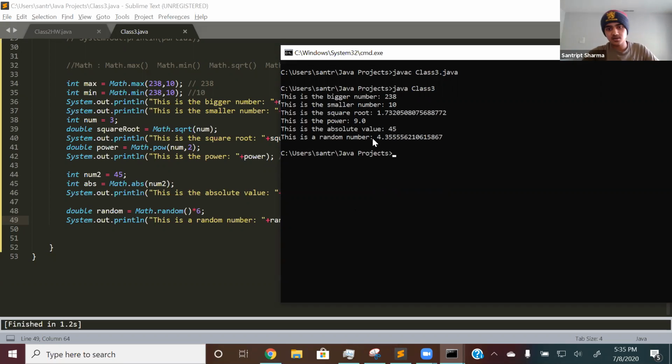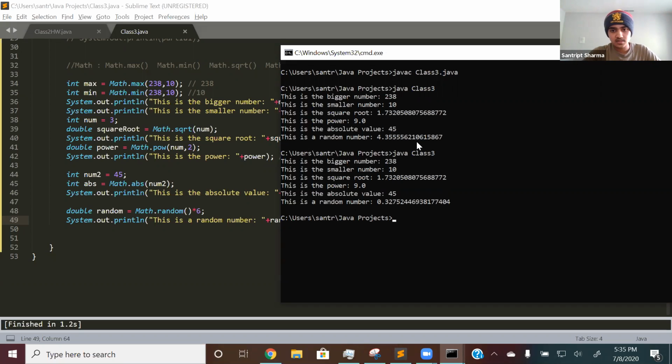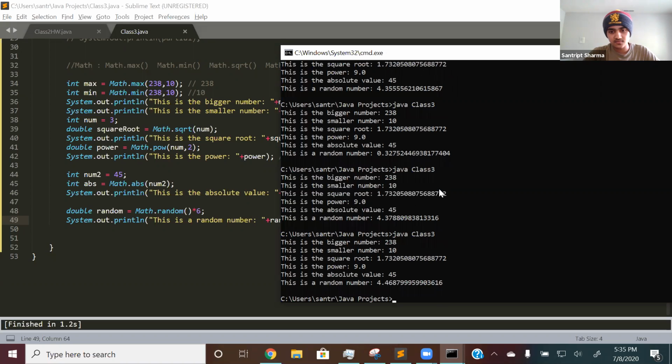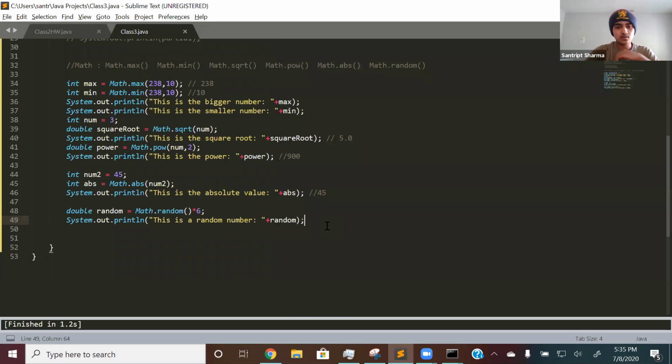Right here, see, it prints out 4.355 in that long number. And if I run it again, then it's a different number this time. See how it's 0.32? I can run this many times and it'll be different numbers every time. 4.37, 4.46, 3.49, 0.68. So you guys get the point. So now what I want to introduce you guys to is something called casting. What casting does is it essentially enables you to change the data type of a certain variable.